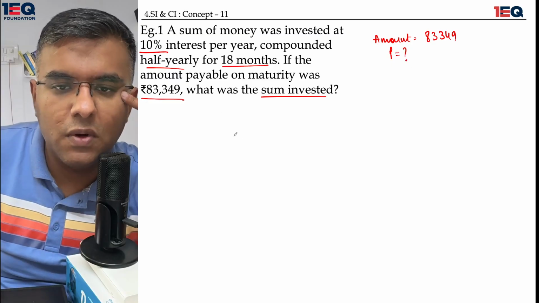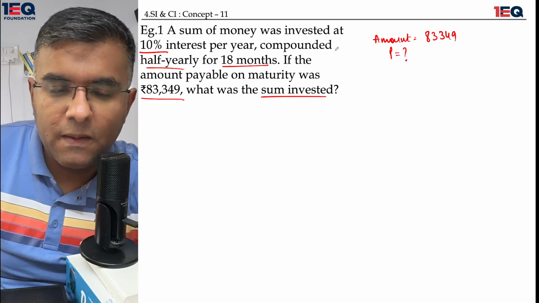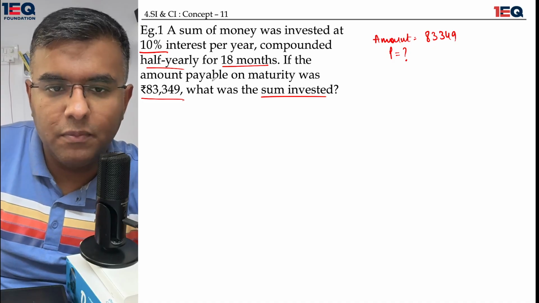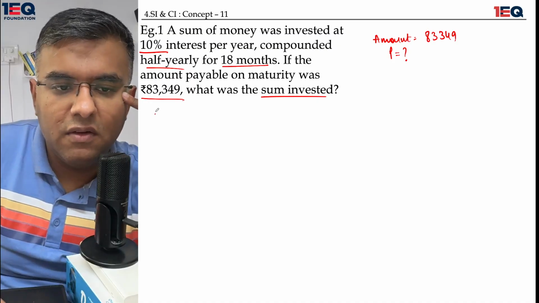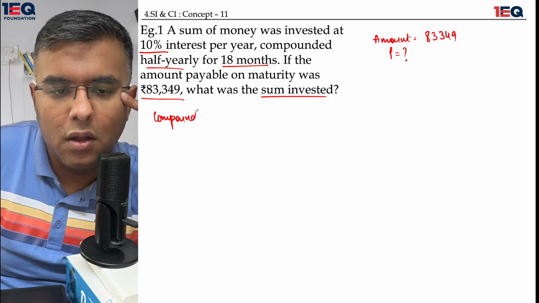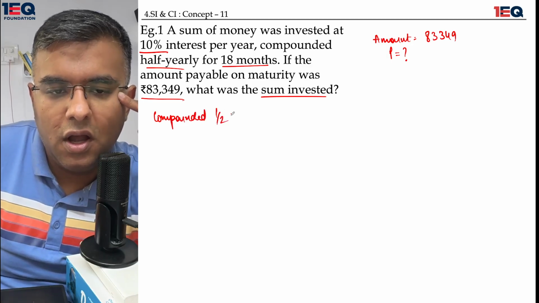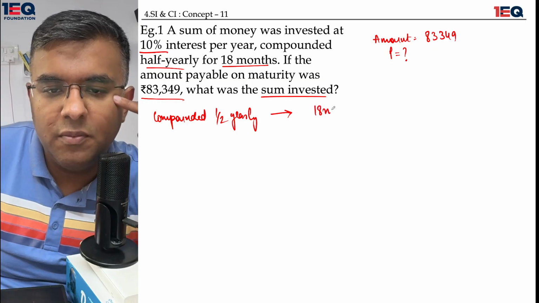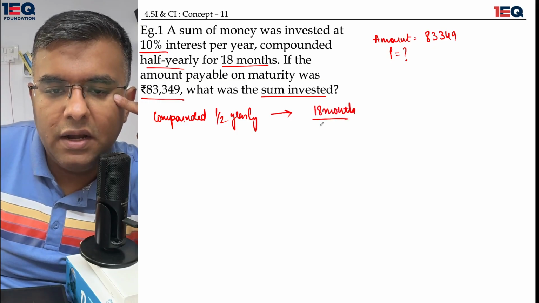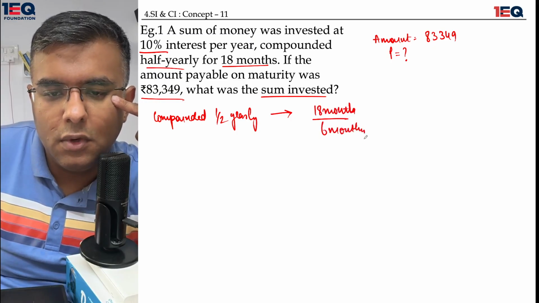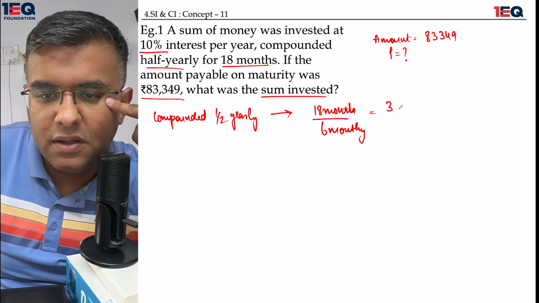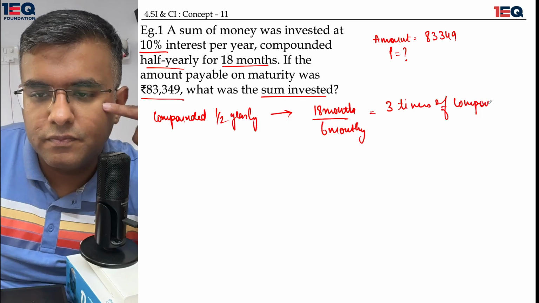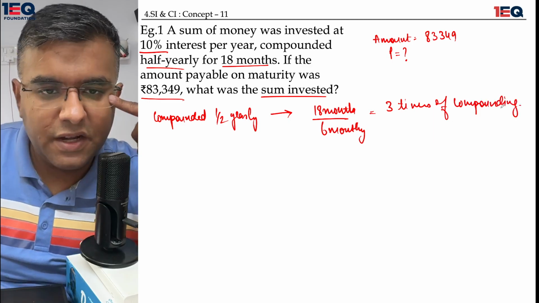Before that, the compounded half yearly clause gives an indication that I have 18 months of time and I am doing a 6 monthly period, which gives me 3 compounding cycles.